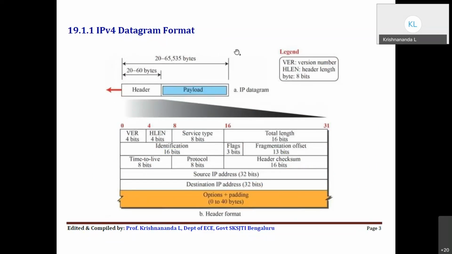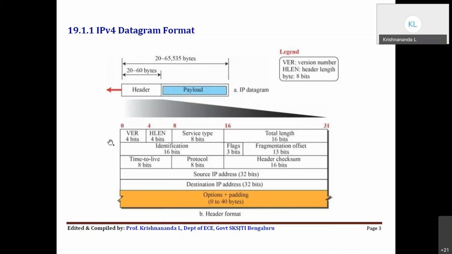But total packet size can be up to 65,535 bytes. This is the IP datagram. We will first explain the header part only, because the payload is the data coming from the upper layer. It can be anything: a message, text, video, audio, image, or whatever. The header is like this. The header is minimum 20 bytes and maximum 60 bytes. The 20 bytes is the mandatory header.